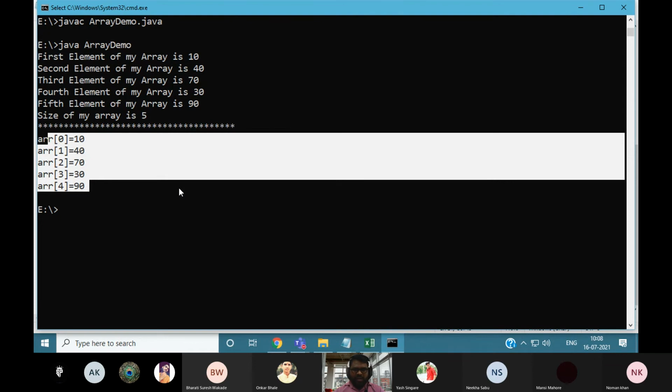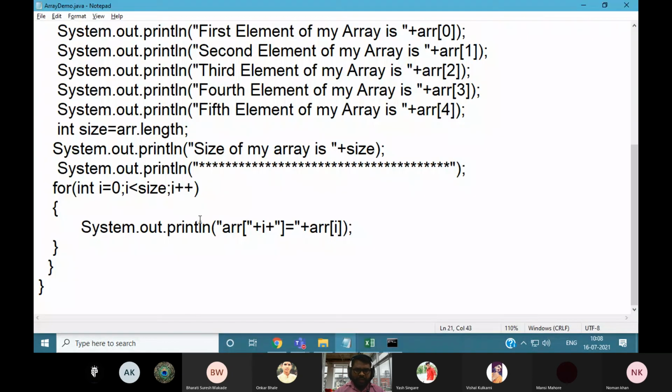Okay, so the retrieve and insertion operations can both be performed by using the index value. If you want to take input from the user and then add it to the array, that is also possible.